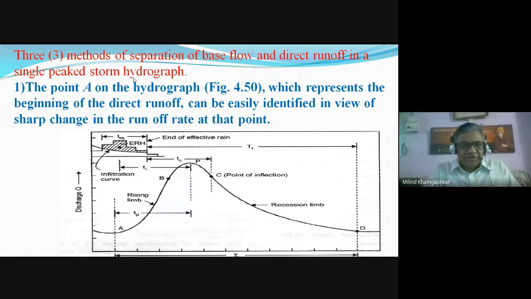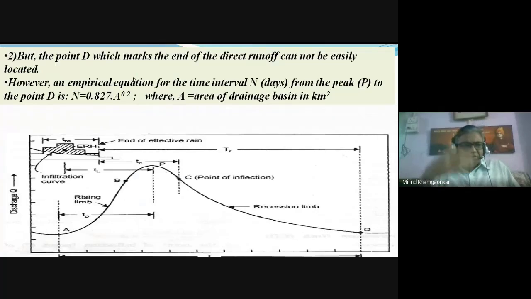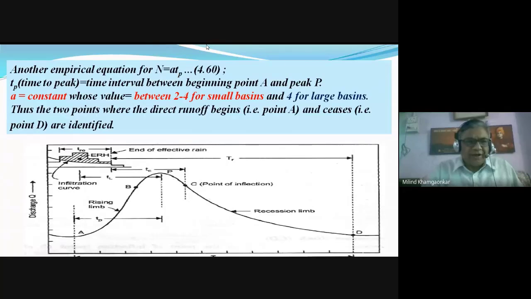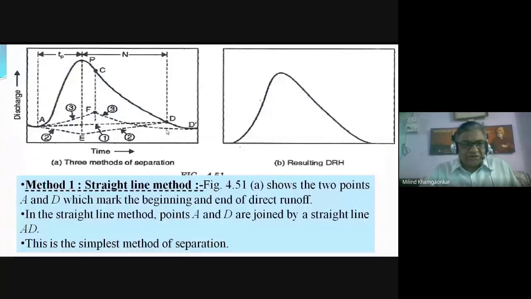It is done by three methods. The first method is called the straight line method. That is, the points A and D are joined. The part above that line is called the direct runoff hydrograph, and below this line AD is called the base flow hydrograph or base flow, and the separated hydrograph is found out.